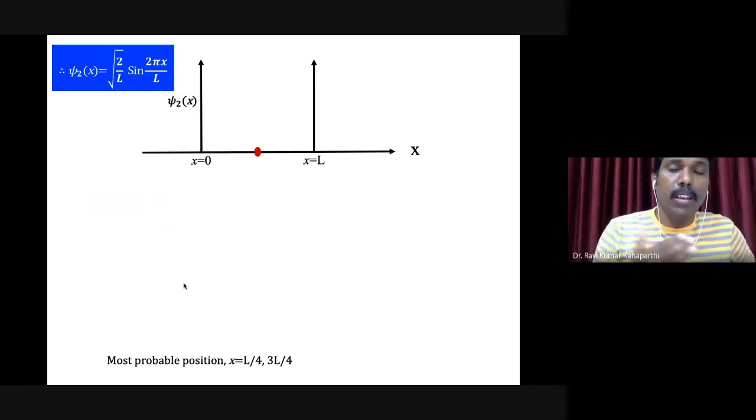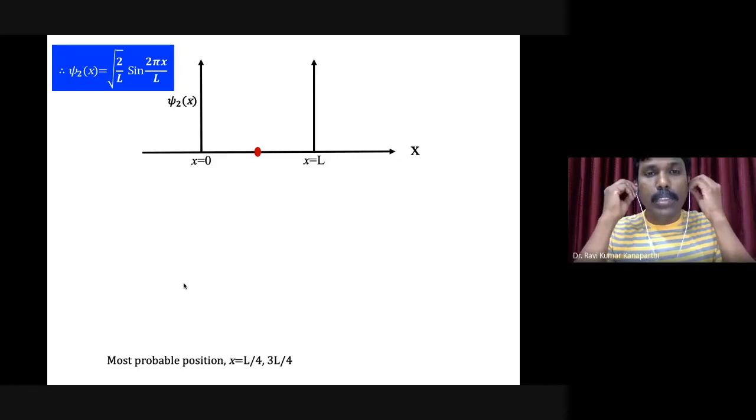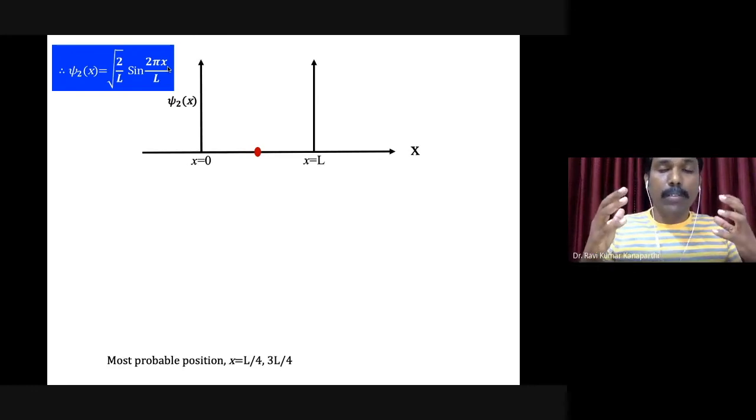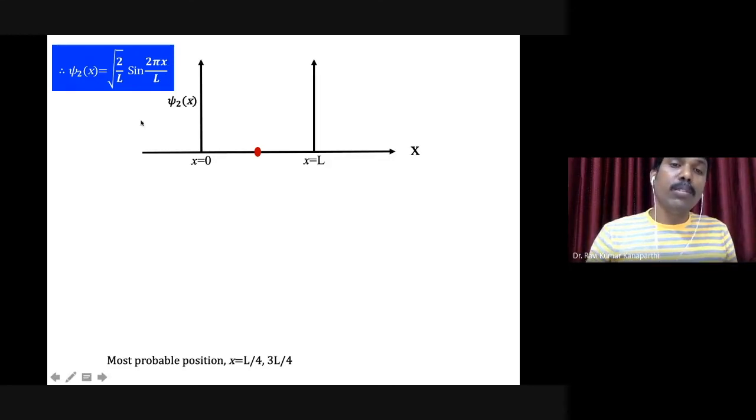And if you try to plot these numbers, especially the wave function, how it is behaving with the position of the particle, of course, again, it is easy to guess. Here, again, the same thing: x is equal to 0 and x is equal to L, the wave function has to be 0 because we have solved the equation based on the boundary condition. One of the boundary conditions is that at the boundary, the wave function has to be 0. Therefore, at these two regions, the wave function will be naturally 0.